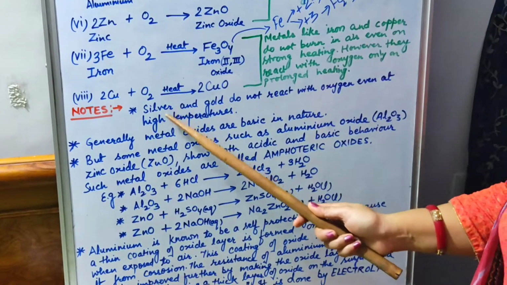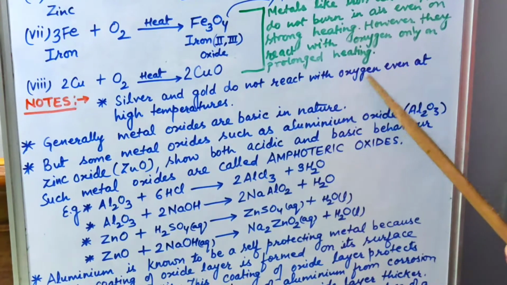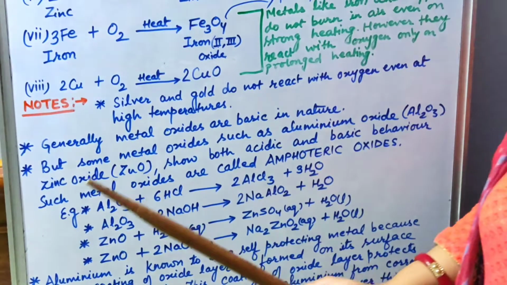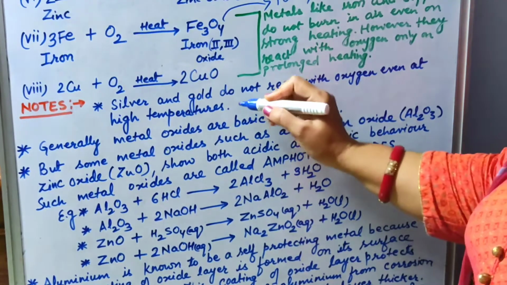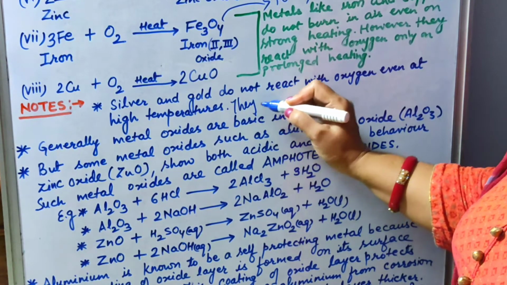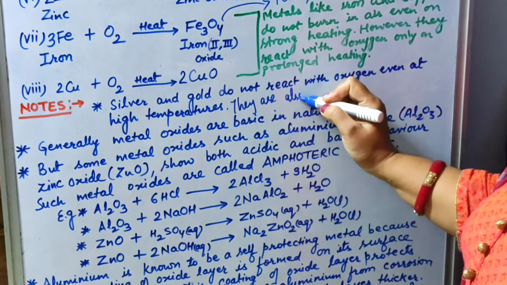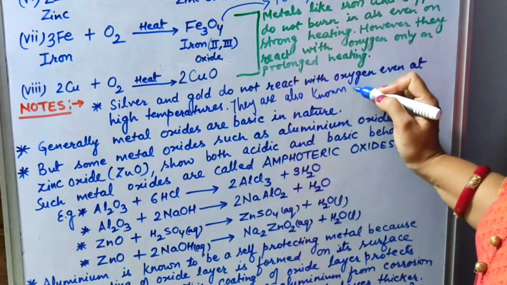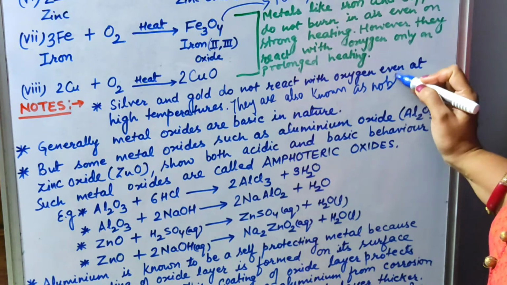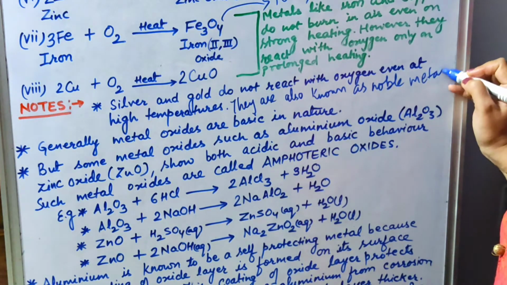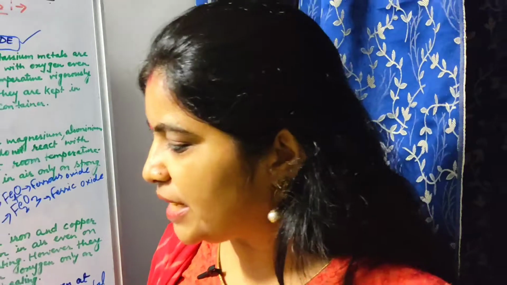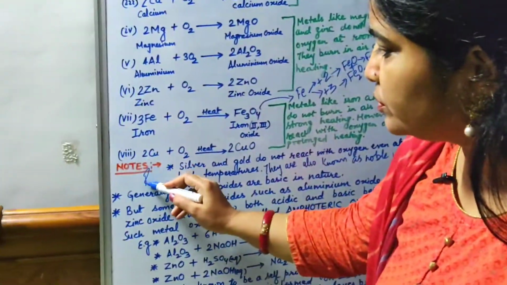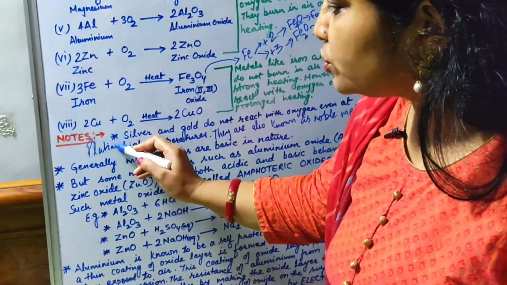First, note down: silver and gold do not react with oxygen even at high temperatures. That's why they are also known as noble metals. I have not mentioned one more metal, children. I hope you know it. Along with silver and gold, you can add platinum. It is also a noble metal.